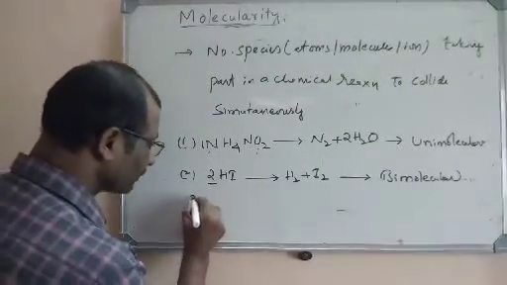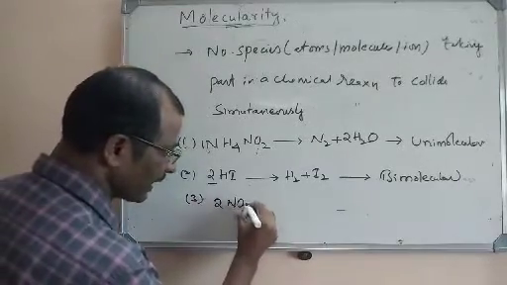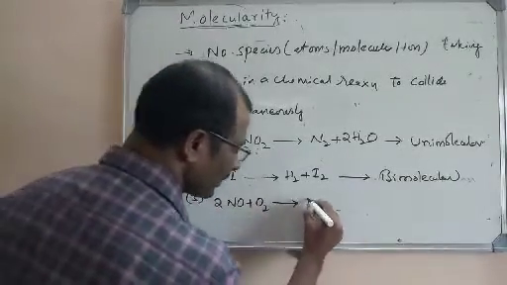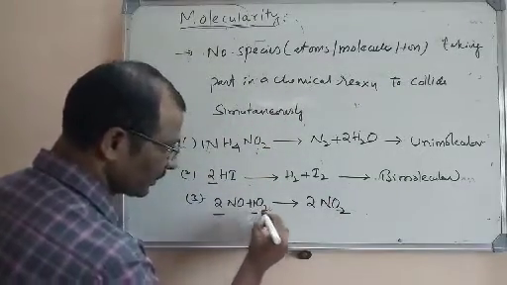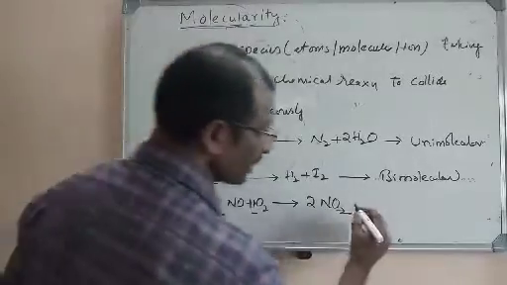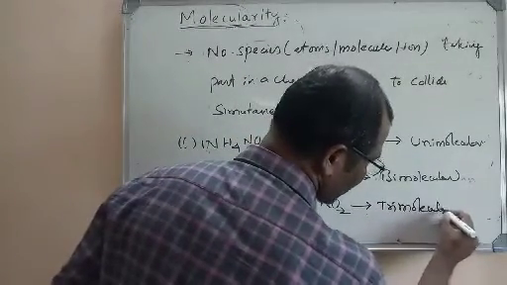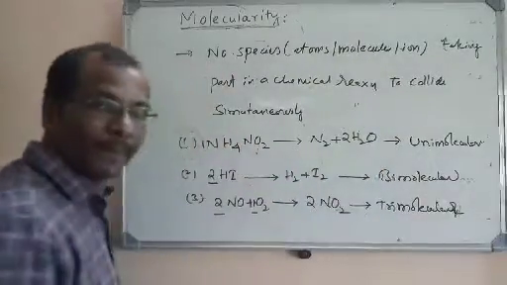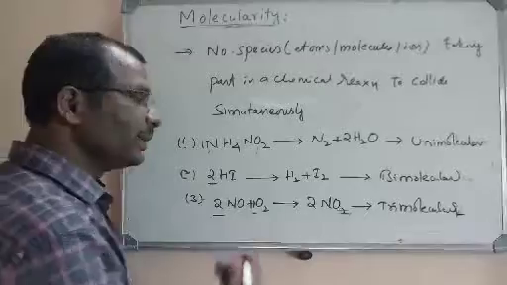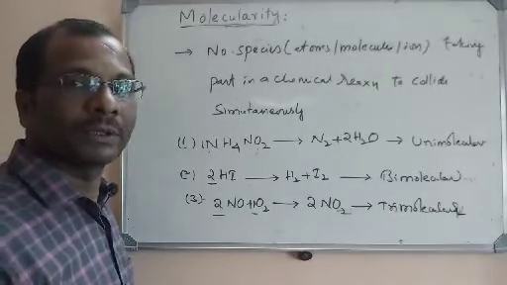Even there may be reactions like trimolecular reactions. Look here, nitric oxide combines with oxygen to give nitrogen dioxide. So here 3 molecules are there, so it is called a trimolecular reaction. What is the molecularity? 3. And rarely does the molecularity exceed 3.